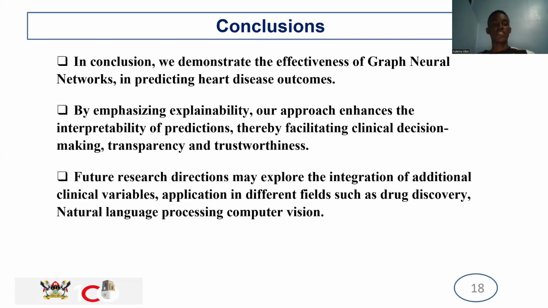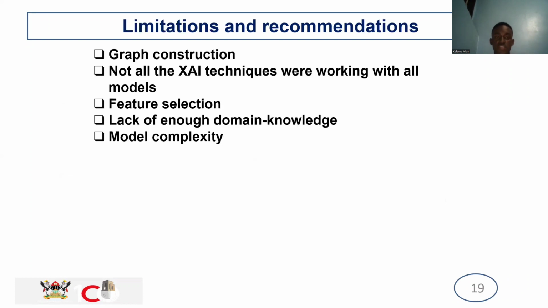So in conclusion, we demonstrate the effectiveness of graph neural networks in the prediction of heart disease. By emphasizing explainability, our approach enhances the interpretability of predictions, thereby facilitating clinical decisions and promoting transparency and trustworthiness. For future research, we may explore integration of additional clinical variables, and application in fields such as drug discovery and natural language processing.